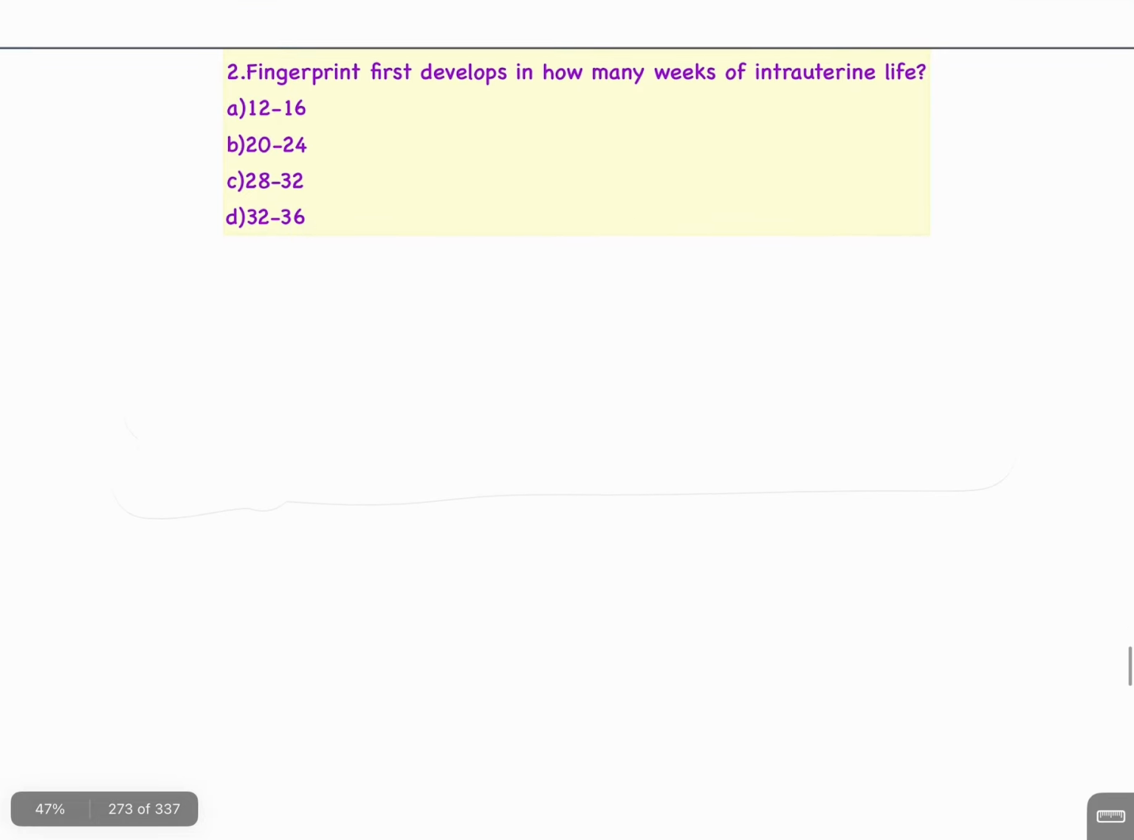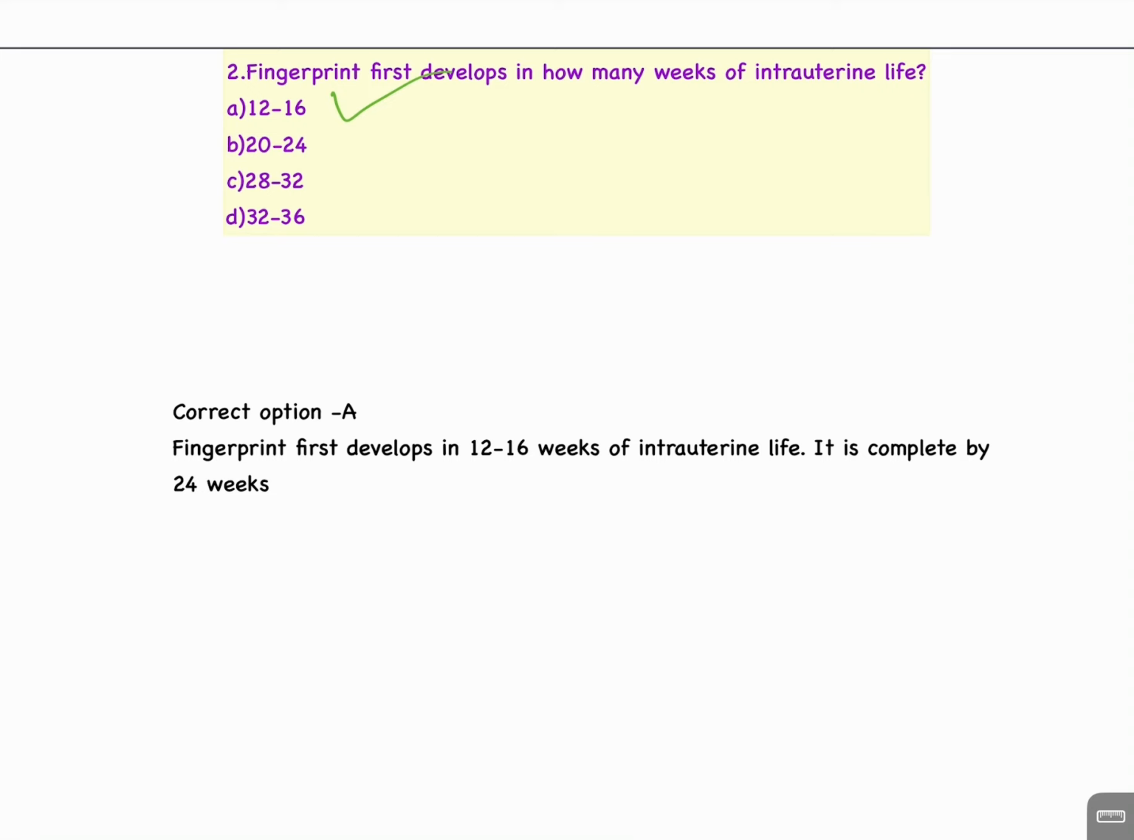Second question, fingerprint first developed in how many weeks of intrauterine life? A 12 to 16, B 20 to 24, C 28 to 32, D 32 to 36. इसका आंसर है A 12 to 16. Fingerprint first develops in 12 to 16 weeks of intrauterine life. It is complete by 24 weeks.